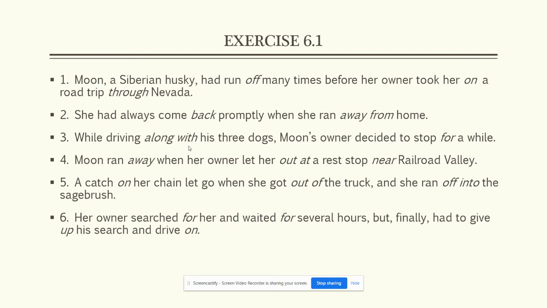You'll see those on the list on page 135, I think it is. And then to stop for a while, for is a preposition. Moon ran away. Away is an adverb. When her owner let her out, out is an adverb. And then at a rest stop, at is a preposition. And near in near Railroad Valley is a preposition.